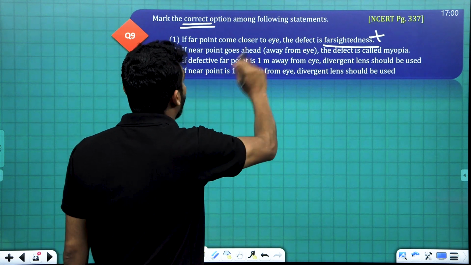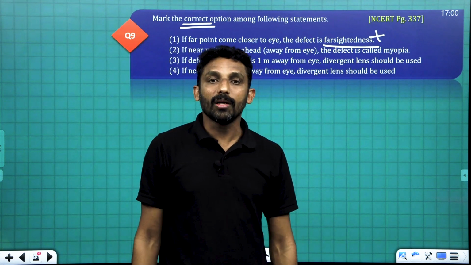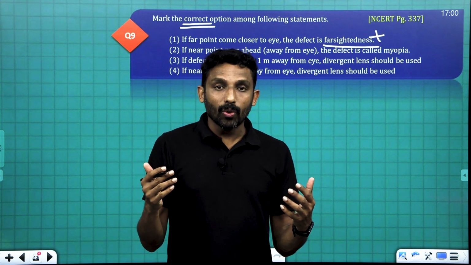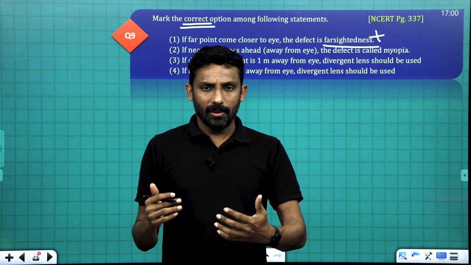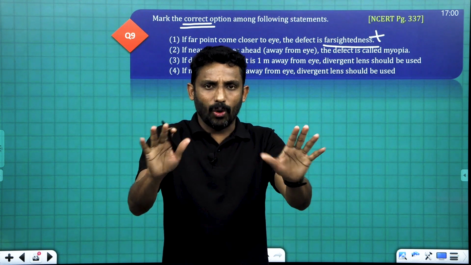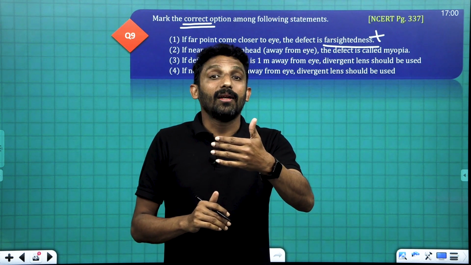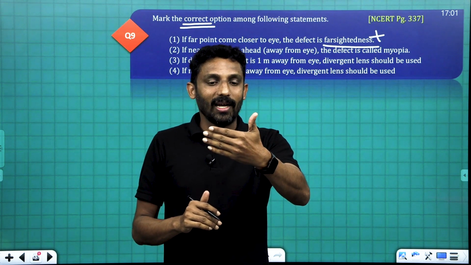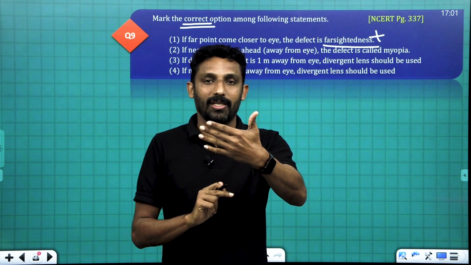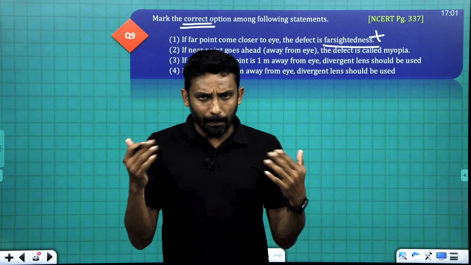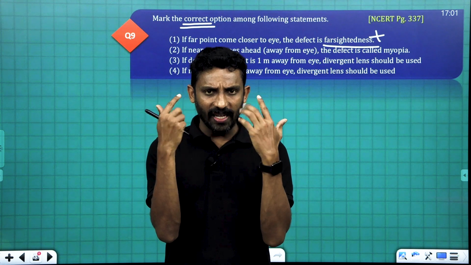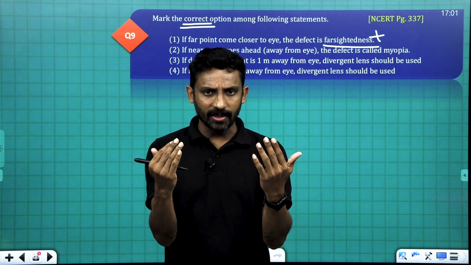And what about B? If near point goes ahead, what is the meaning? I cannot view the nearby objects. That's it. Usually for a person, the near point is 25 centimeter, the least distance of distinct vision. We can clearly view an object at a least distance of 25 centimeter. Suppose when we place the book here at 25 centimeter, our eye is feeling strain, means our near point is moved away.